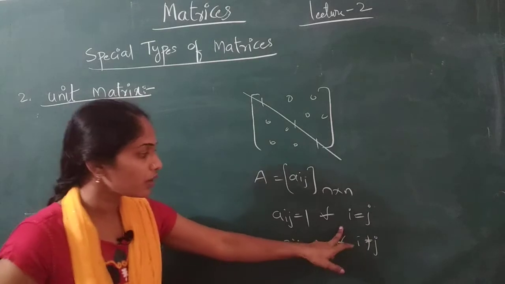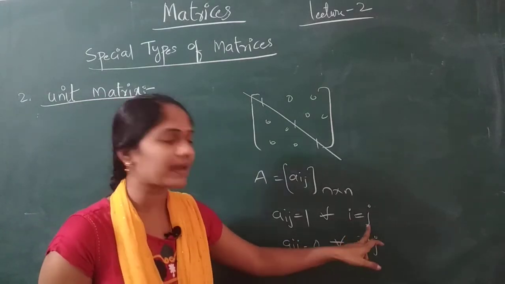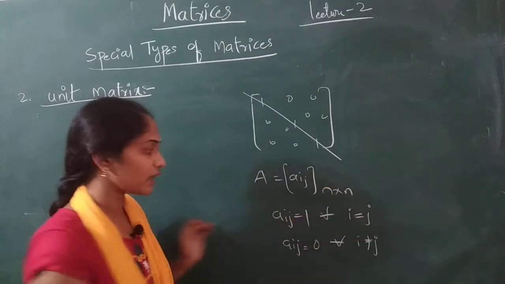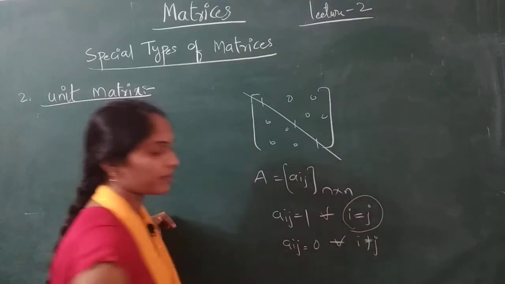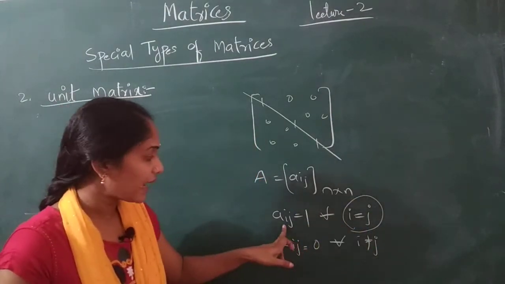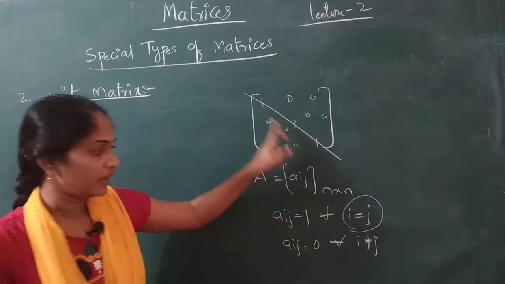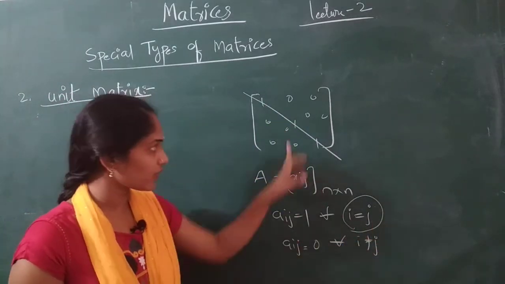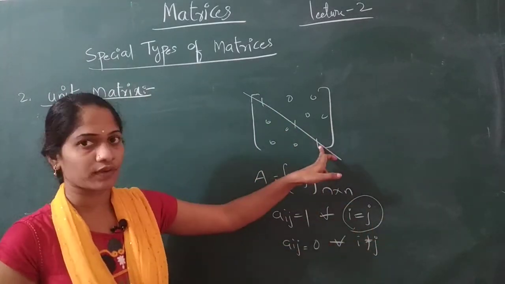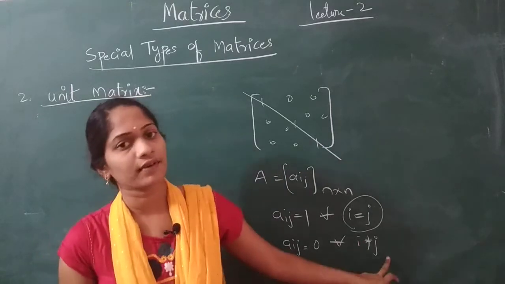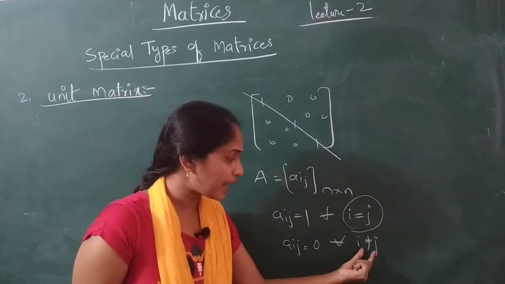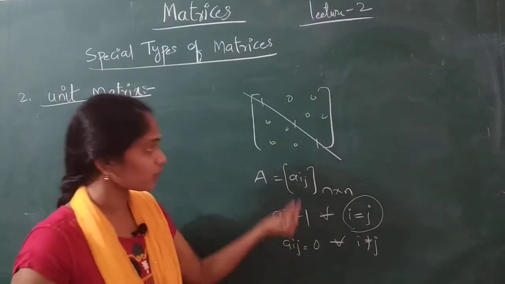Have you understood? For i equal to j, that is A11, A11 should be 1, A22 equals 1, A33 equals 1. Except for those, that is 1 not equal to 2, 2 not equal to 3, for that type of elements, the value is 0.